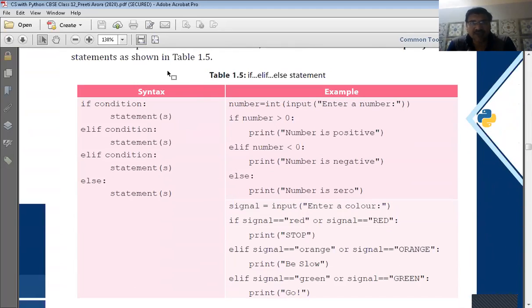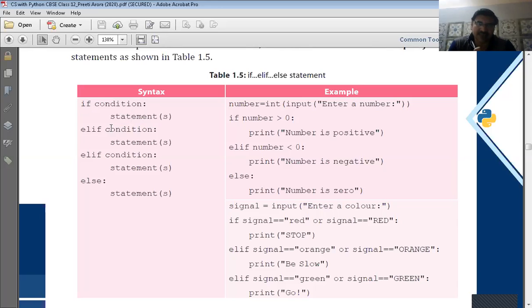Another variant of this else if statement is the if elif statement. If the number of conditions is more than 2, then we use an if elif statement. Then there are several conditions. So if condition 1 is true, then some statements are executed.